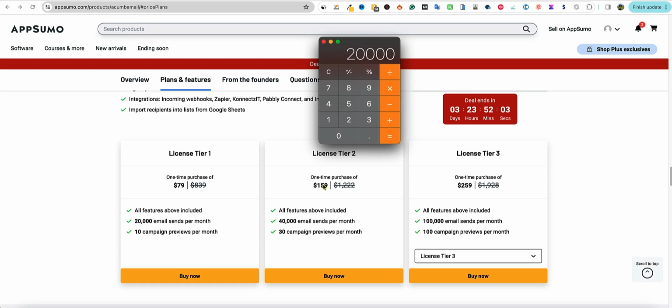And let's just say you have 2,000 email subscribers, which is a good mark to get to. Like I have 2,000 email subscribers. That's not very many at all. Things are going to start off real slow when you're trying to build an email list.